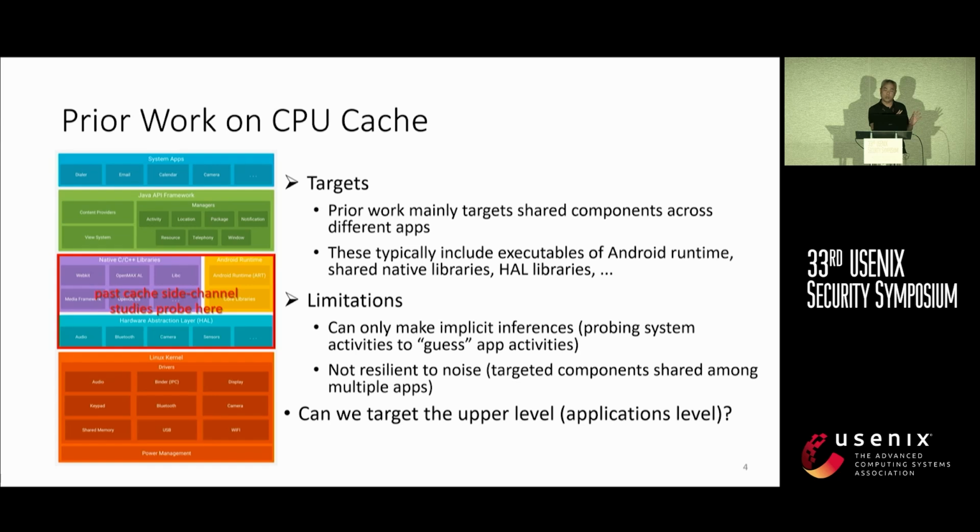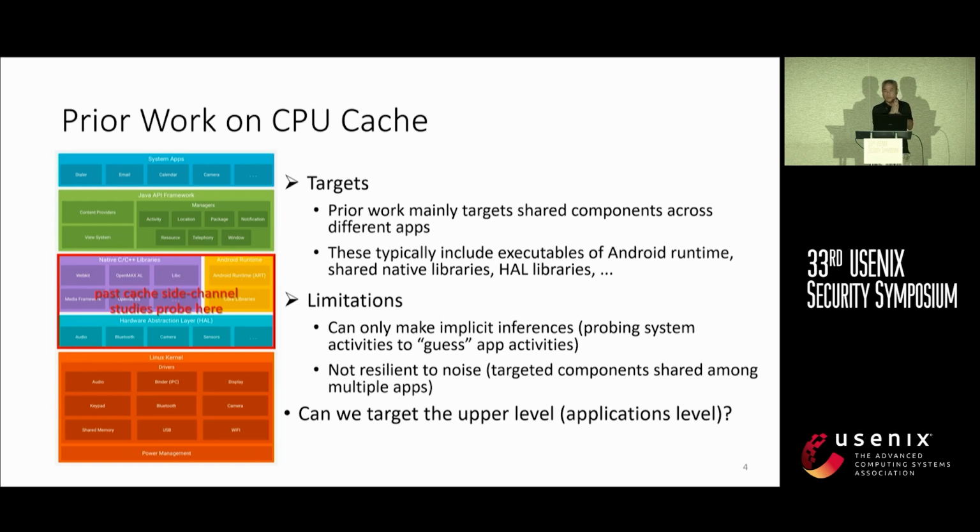Previous work focused on how these shared components are loaded into the CPU cache and how one can use a CPU cache side channel to find out their runtime status. For example, which particular library is being loaded, or at a very fine-grained level, which particular method inside those libraries is being called. That is what the previous work has been focusing on.